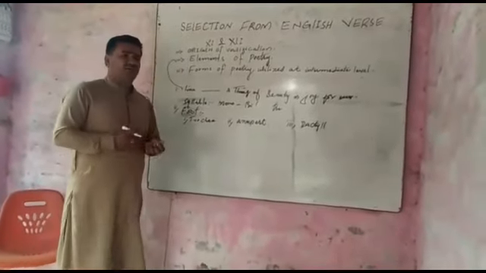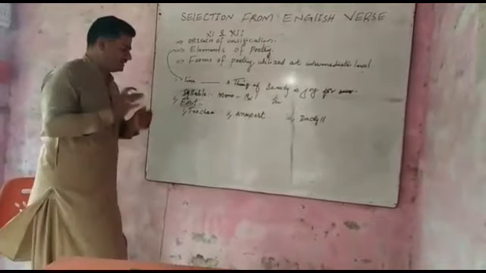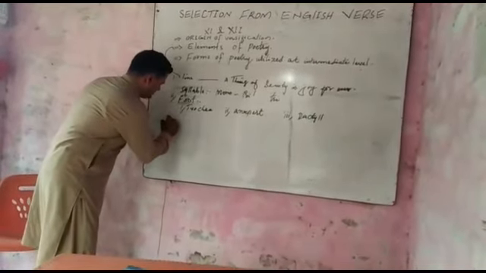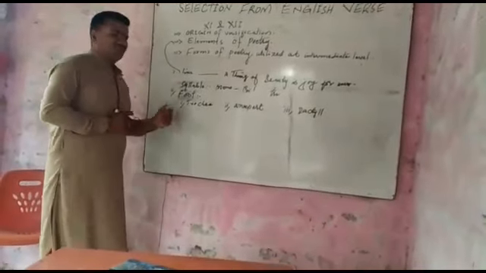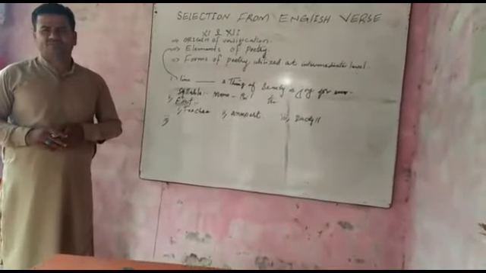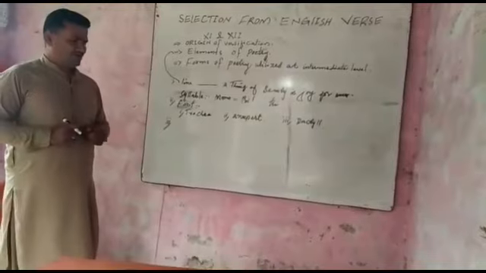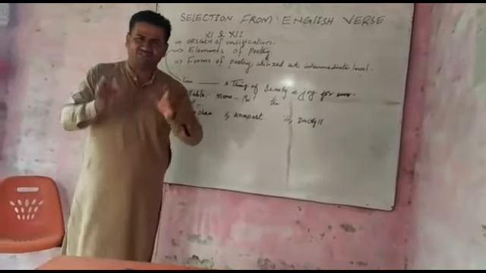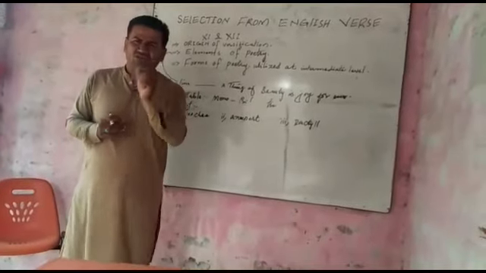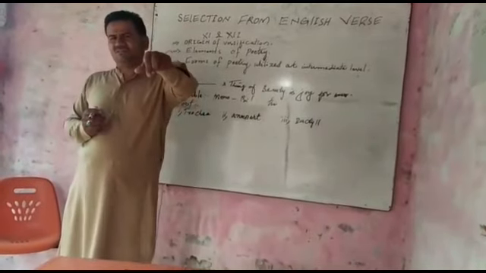So the third and essential element of poetry is alliteration. Alliteration is a literary technique particularly used in poetry.